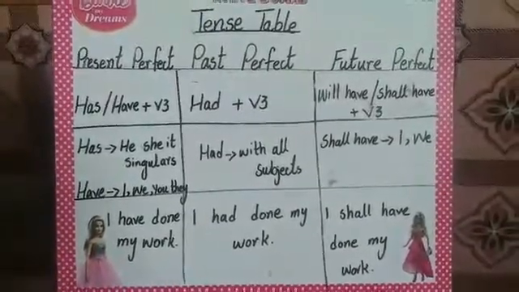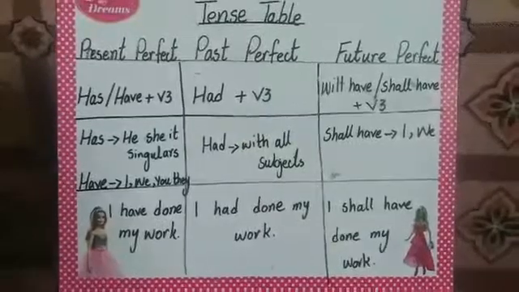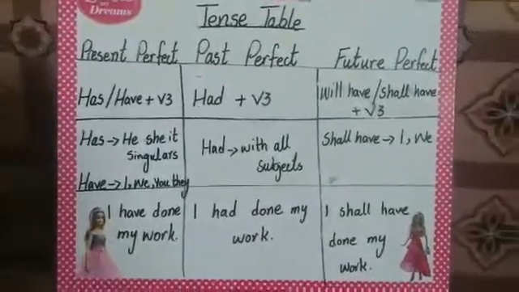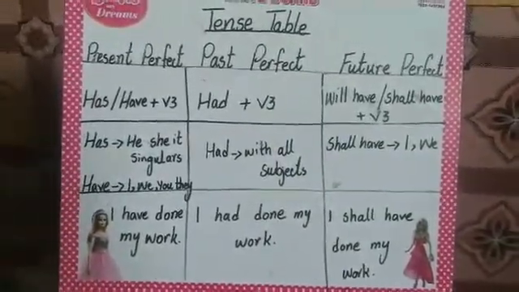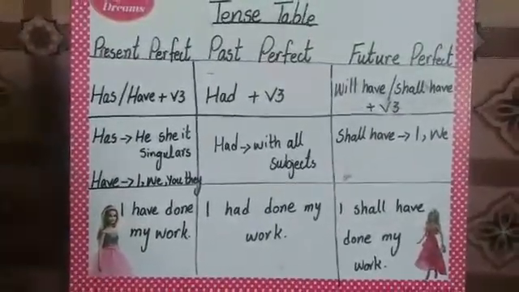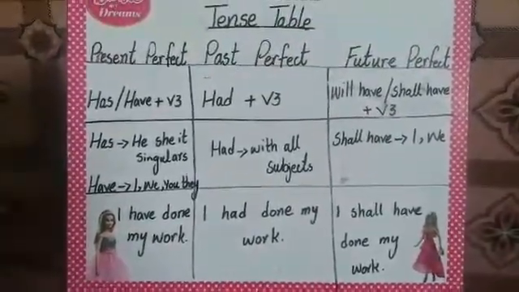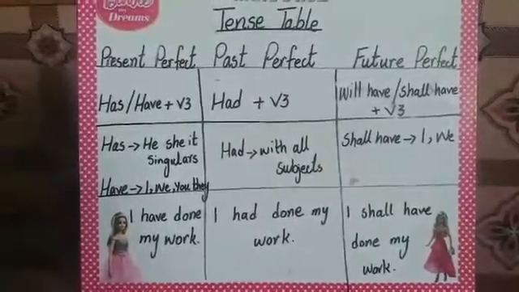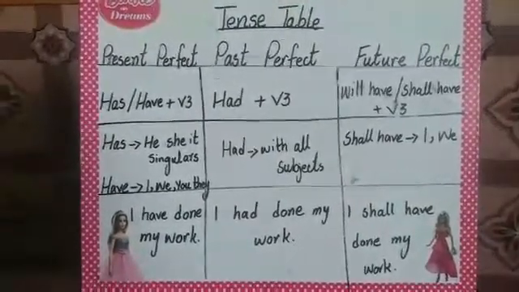So now I have a table for you to revise and reflect on as well. Present perfect tense, past perfect tense, and future perfect tense. First, perfect means recently finished, either it is present, past or future. So we have the helping verbs, and which form of verb is used?